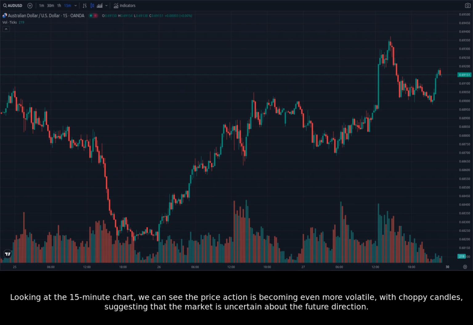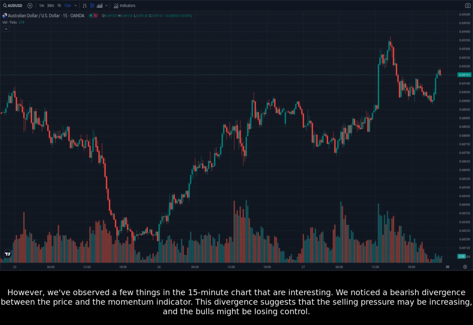pressure. Looking at the 15-minute chart, we can see the price action is becoming even more volatile, with choppy candles, suggesting that the market is uncertain about the future direction. However, we've observed a few things in the 15-minute chart that are interesting. We noticed a bearish divergence between the price and the momentum indicator. This divergence suggests that the selling pressure may be increasing and the bulls might be losing control.